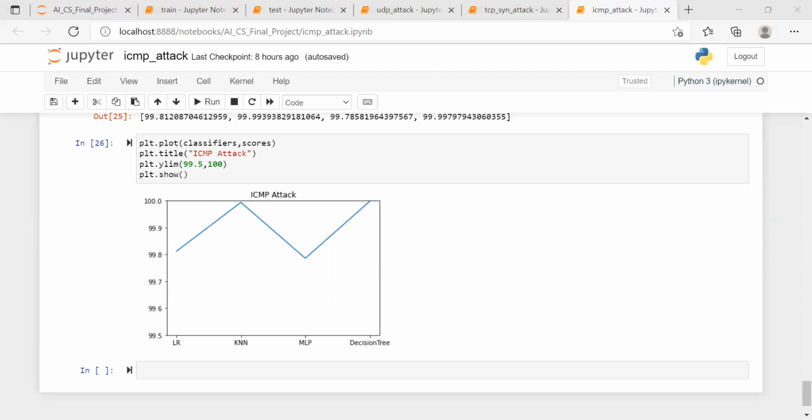Okay, so after doing this ICMP attack, similarly I used the TCP SYN as well as the UDP flood attacks. This is the type of code I created for these three attacks, and I generated the accuracy as well, like a confusion matrix, and created the reports. Now I'm sharing my PPT to explain in a better way.